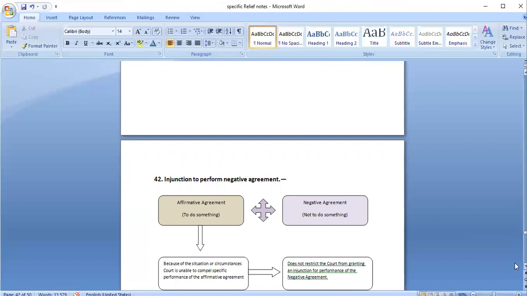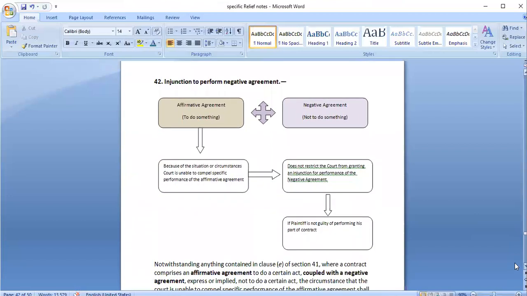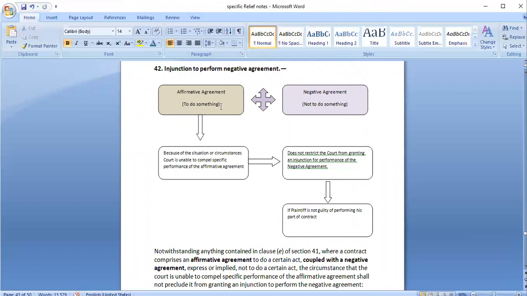So next is injunction to perform negative agreement. Take for example, there is one agreement where one part is an affirmative agreement. One part is asking the person to do something, or it is his benefit. And it also contains a negative agreement. Another part is there which is asking the person not to do something. So if there is any agreement which is a combination of both affirmative agreement and negative agreement, that is injunction to perform negative agreement.